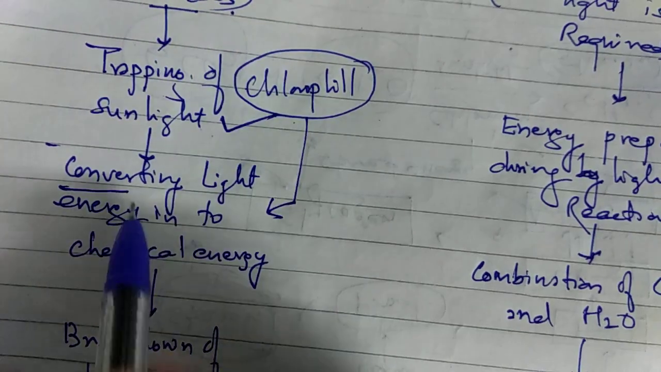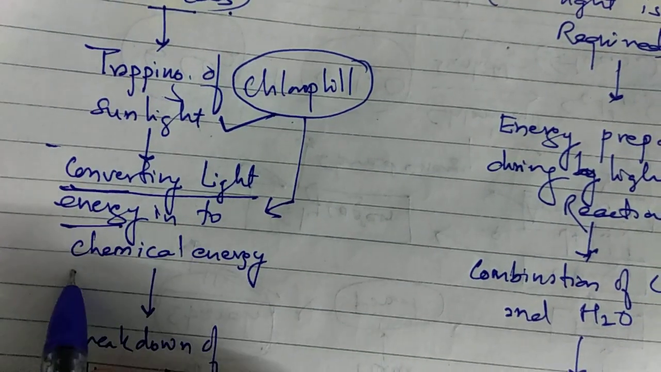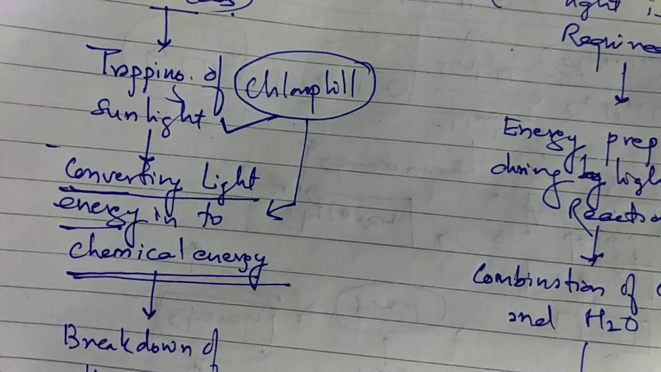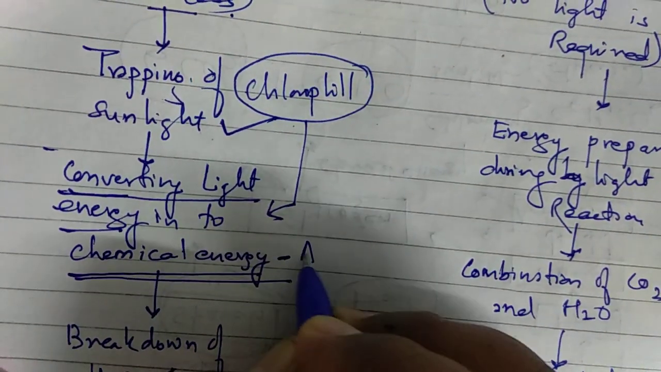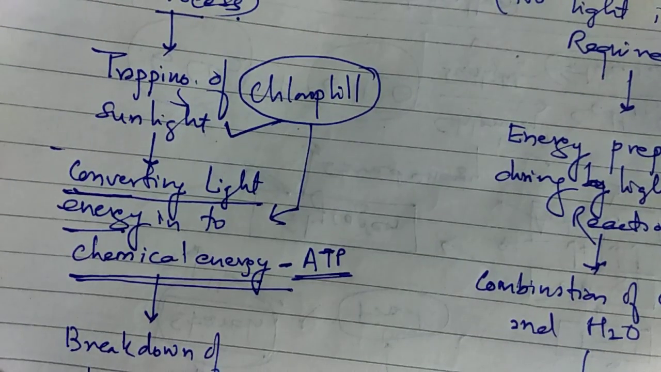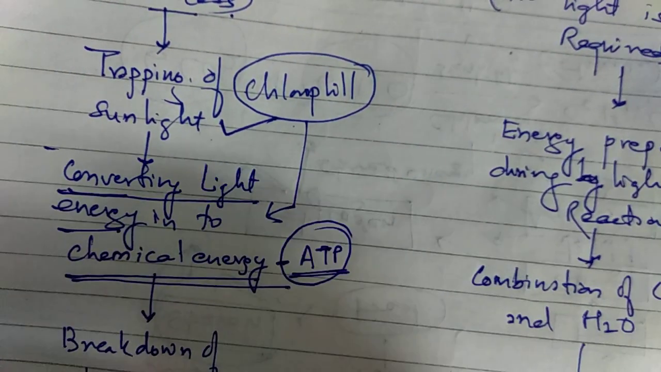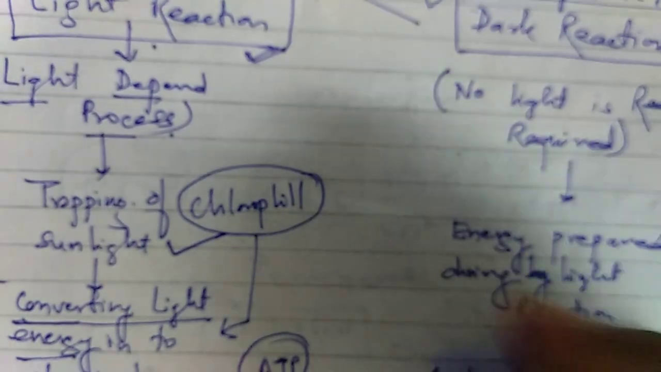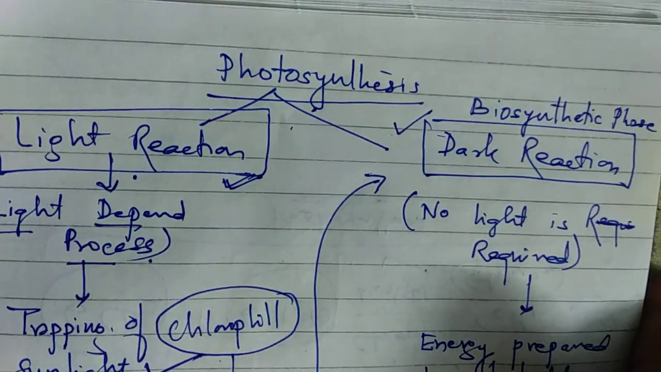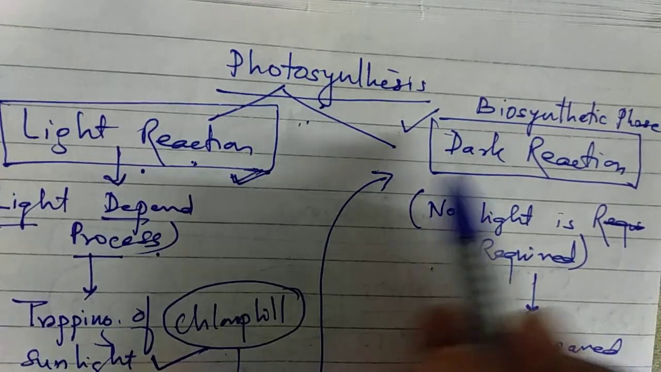The function of chlorophyll is to convert this light energy or photon energy into a different form of energy known as chemical energy, and this chemical energy is nothing but ATP, adenosine triphosphate. This ATP or chemical energy is actually utilized in a second reaction known as the dark reaction. So photosynthesis has two reactions, light reaction and dark reaction.